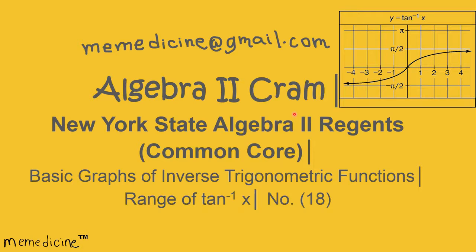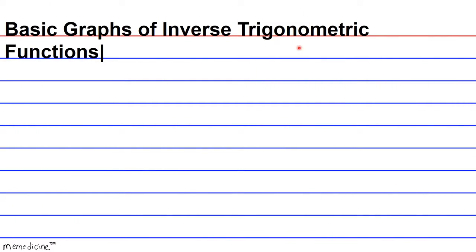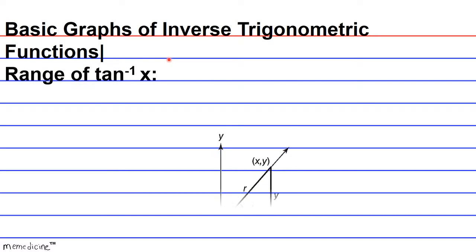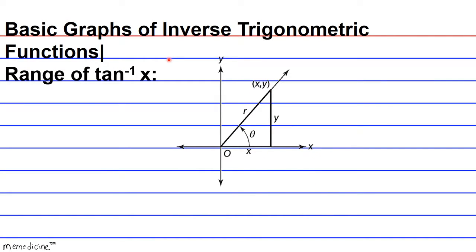All right, so finally, let's delve into the concept of the range of the inverse tangent, sometimes referred to as the arctangent of x. Basic graphs of inverse trigonometric functions. The range of the inverse tangent of x, okay? And recall that the range is the set of all possible values of the dependent variable, usually referred to as x. But the key to progressing through this concept beautifully is to get things in order.